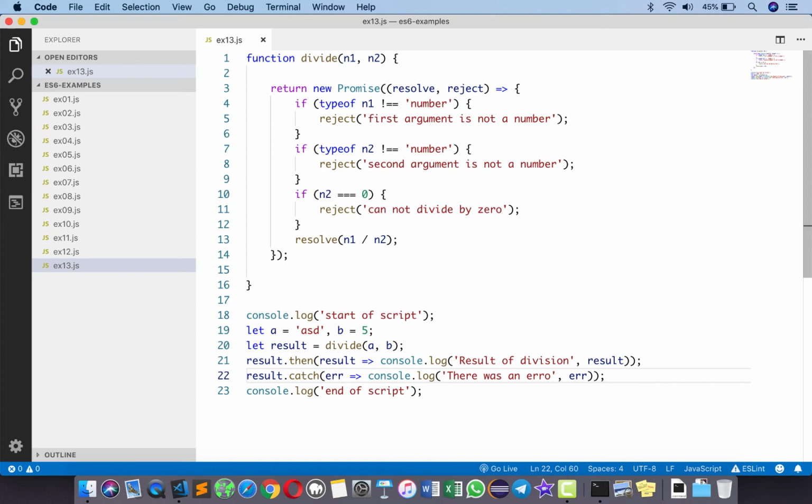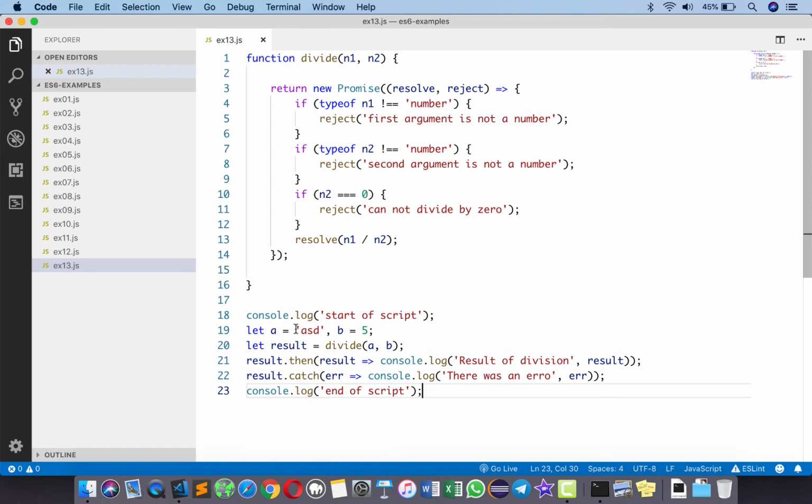where I did not have to depend on set timeout for asynchronous functions. I did not have to supply callbacks. So I just have to call this as a regular function. We get a result, but this time it's not actually the result, it's a promise object, and then we are using a then to get the result and catch to get the error. And it is still asynchronous, which means that we get the start of script first, end of script second, and then one of these two statements.